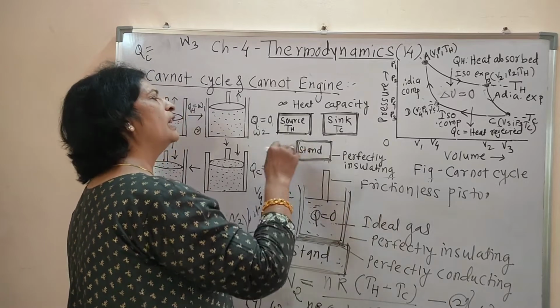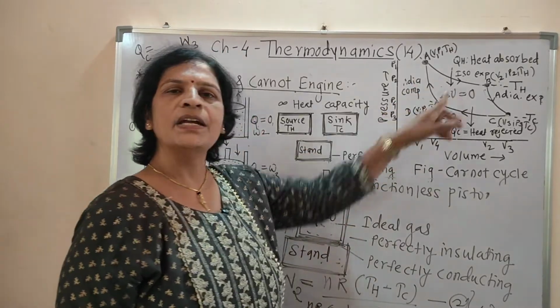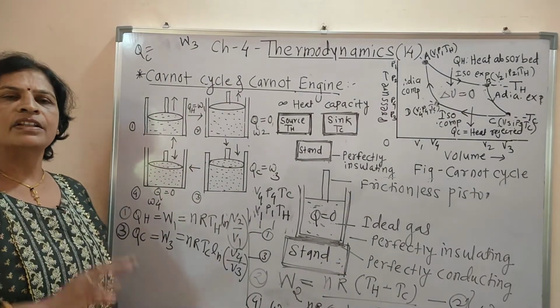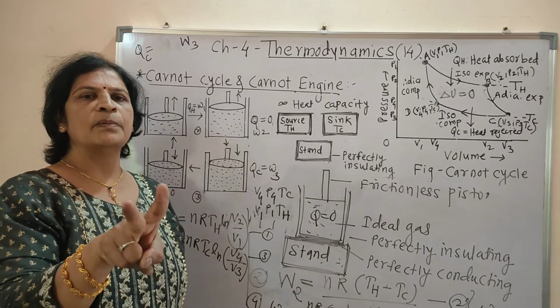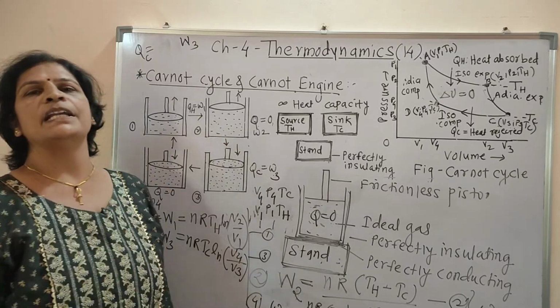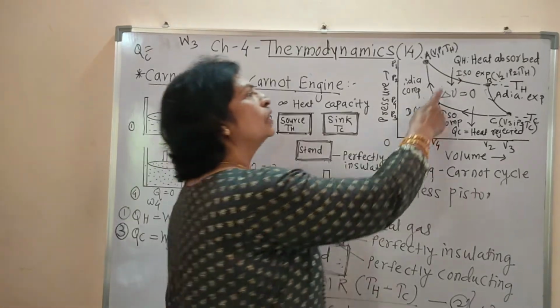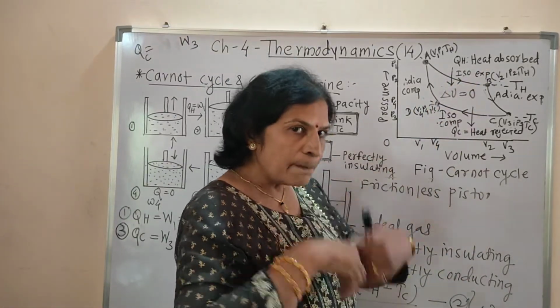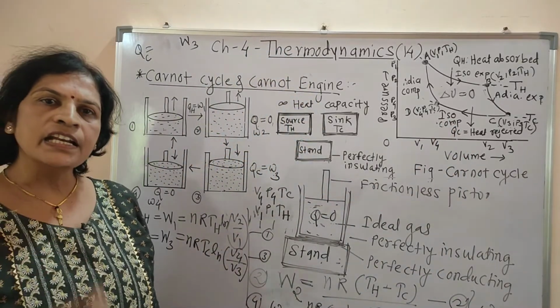And again when we keep the system on the stand, then adiabatic compression is there. So in the Carnot engine, 2 isothermal processes and 2 adiabatic processes are there.